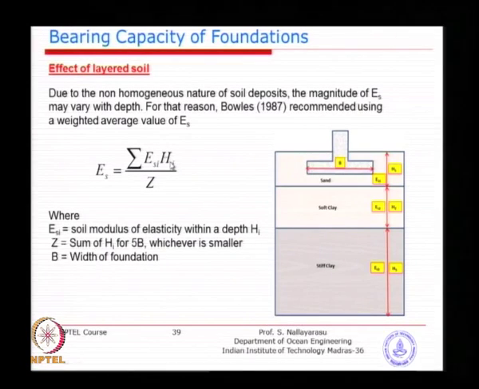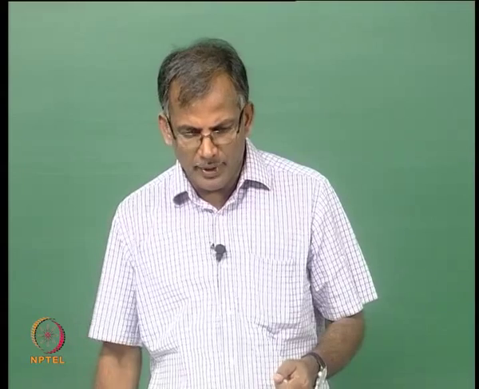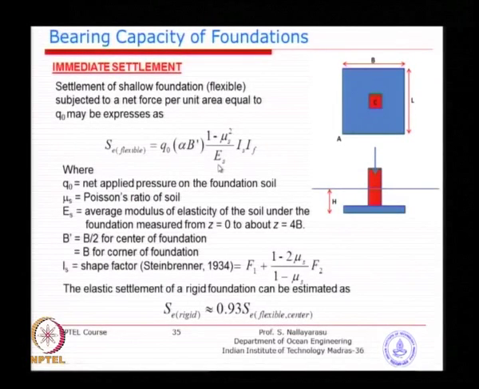There are several techniques available. One of these is the approximate method, where you can do this, or you can actually calculate by FE analysis by modeling the whole soil stratum, which will be time consuming. Instead, the influence can be taken care of by averaging the modulus of elasticity, and going back to use the same equation. What you see here, instead of ES, you will be using the average modulus. It is very similar to arranging springs in series. You have a soft spring, a slightly better spring, and so the net effect of all the springs together is taken into account in the settlement.